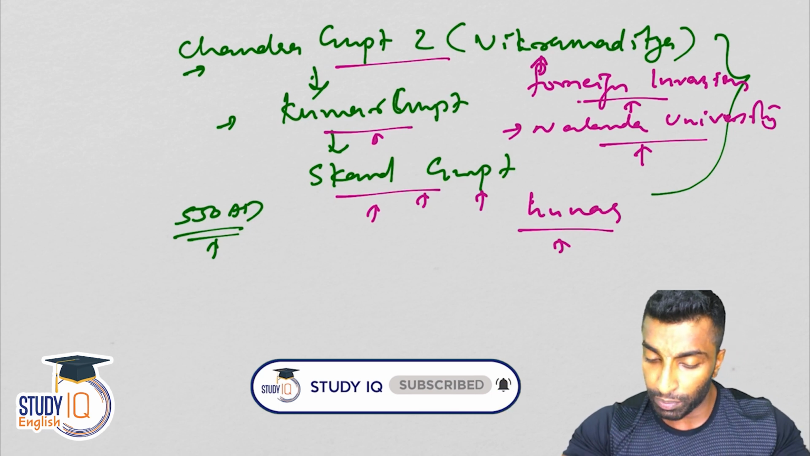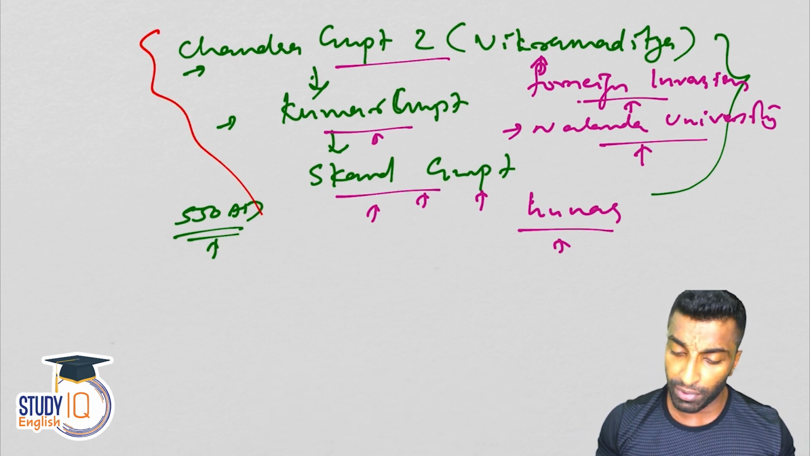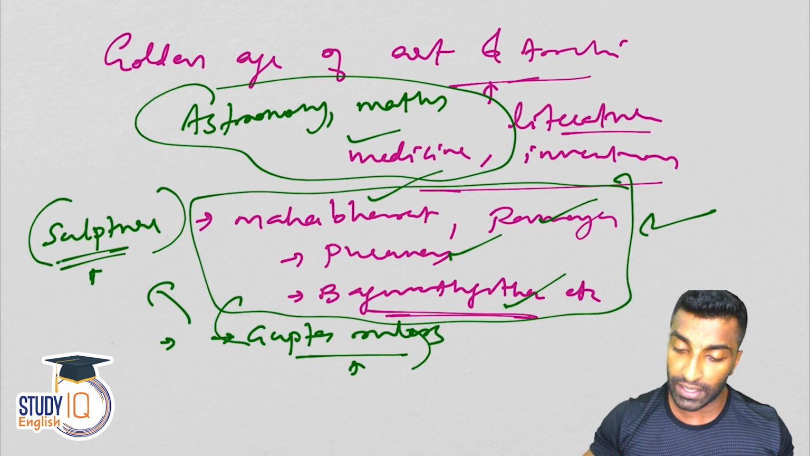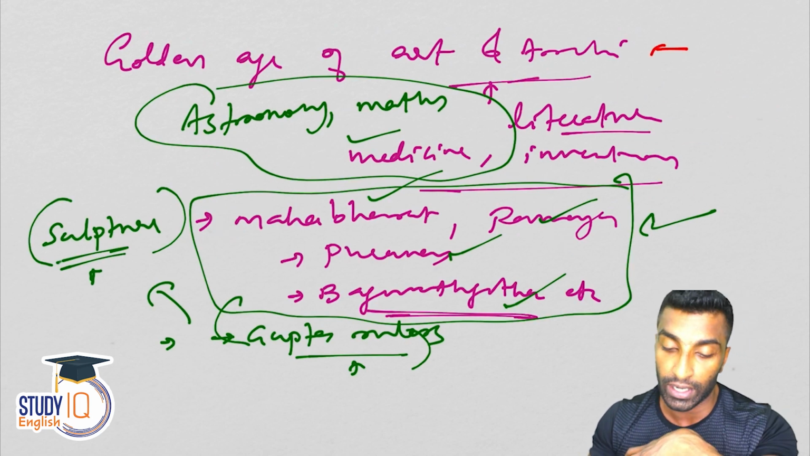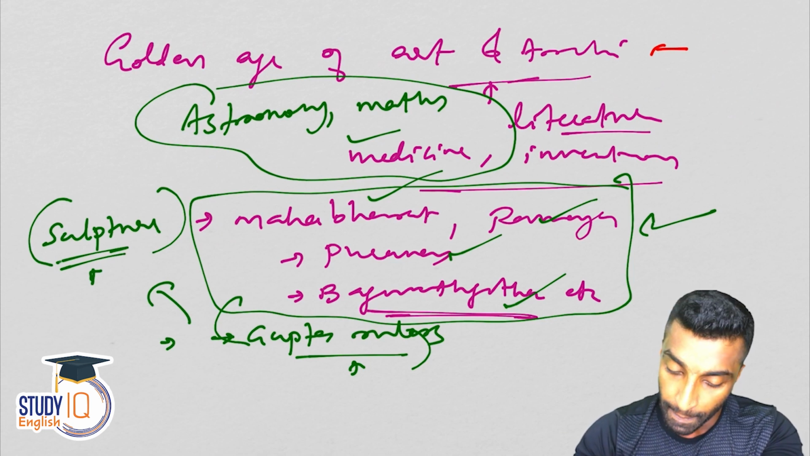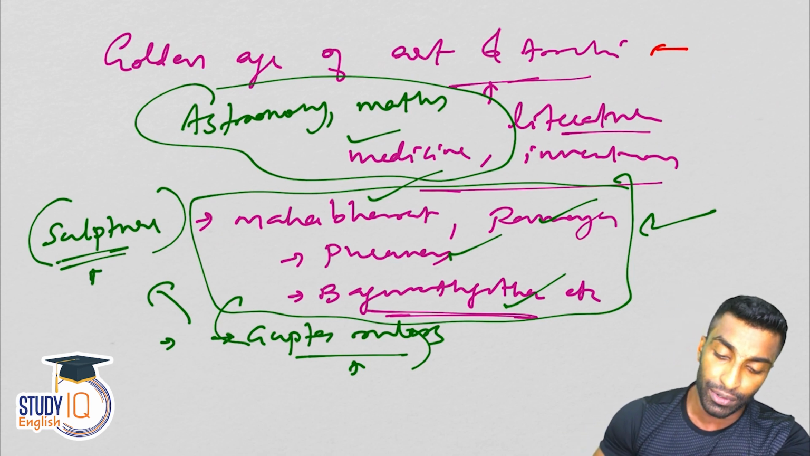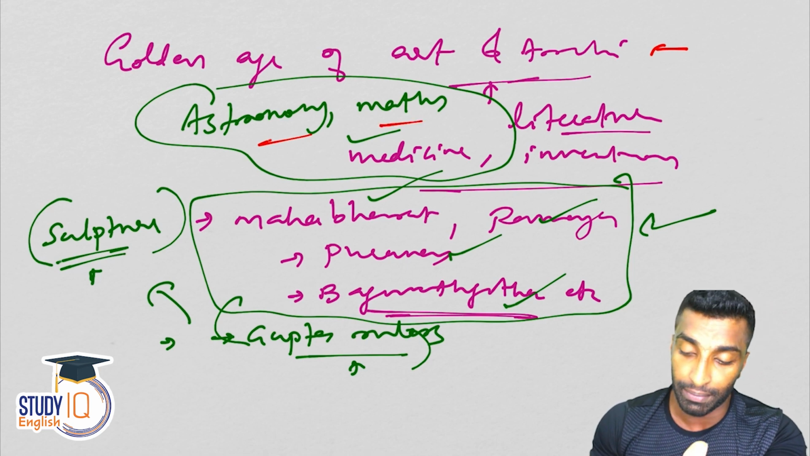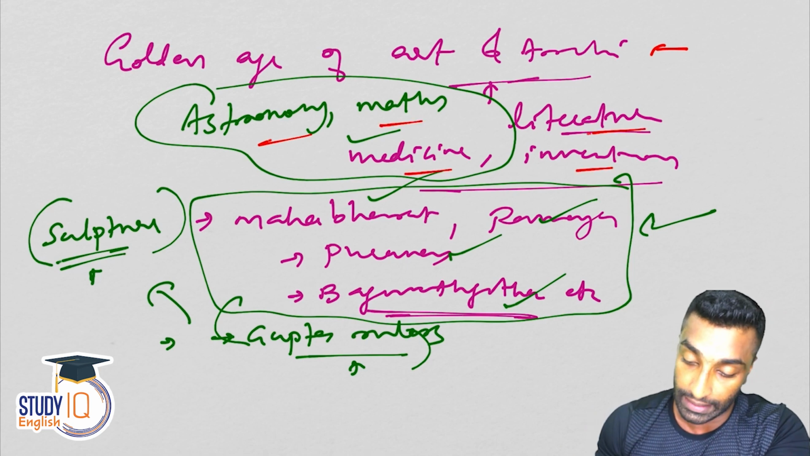In this session, we are going to continue our discussion of the Gupta period. We were talking about the Gupta period, and we have briefly mentioned these rulers, and we have also discussed why this period is known as the golden era of art and architecture. We are discussing from the perspective of art and architecture, and we have discussed developments in astronomy, math, medicine, literature, and all those things, right?